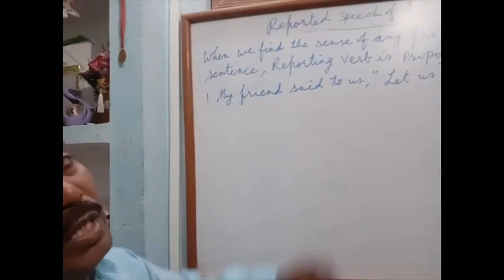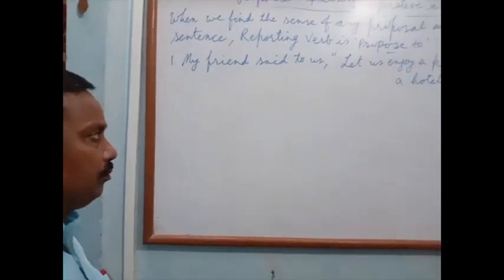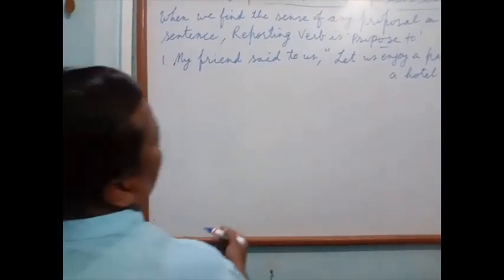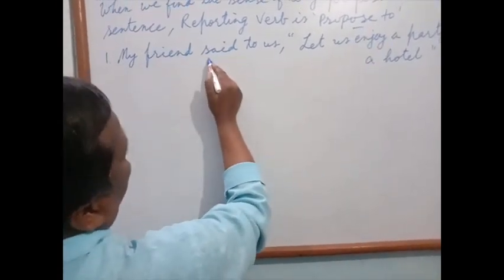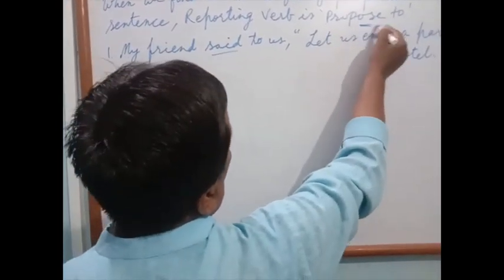This is a proposal. So in that case, what will be the reporting verb? Proposed to. But this is the past. So the reporting verb is proposed to.